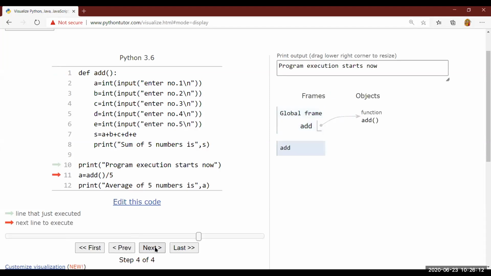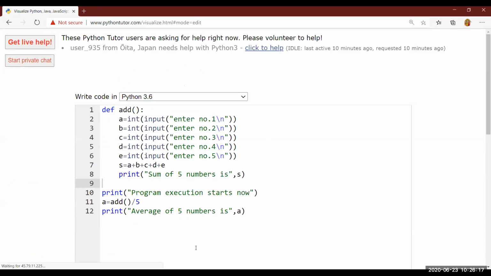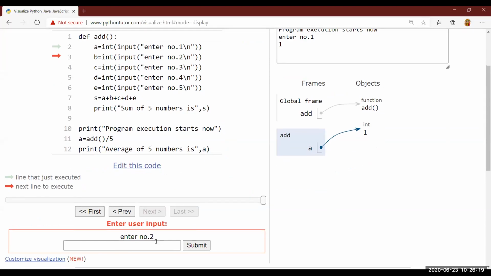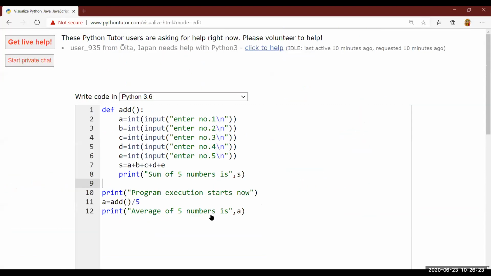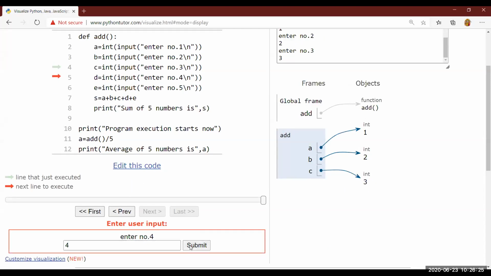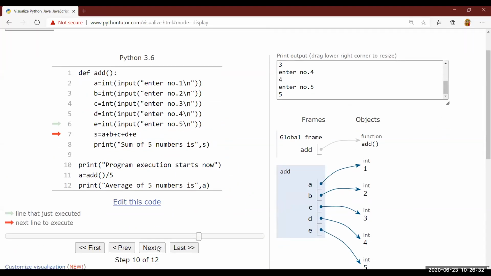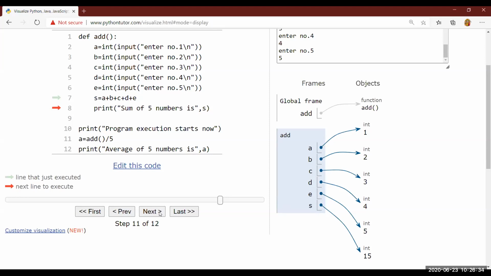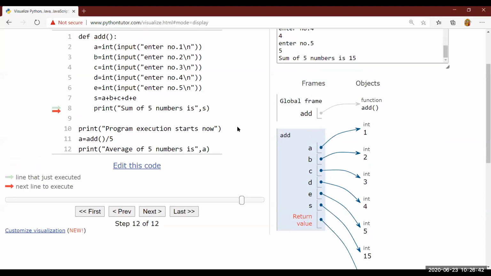Program execution starts now. Fine. Function gets called. Let me enter a number, then I'll come back to your queries. Okay, enter number 2. Everything is fine right now. Enter number 4. Still everything is fine. Enter number 5. Again, everything is fine. Sum is calculated and gets printed. Just see, return value None, because we have not mentioned anything, so by default it returns None only. None means empty, nothing.